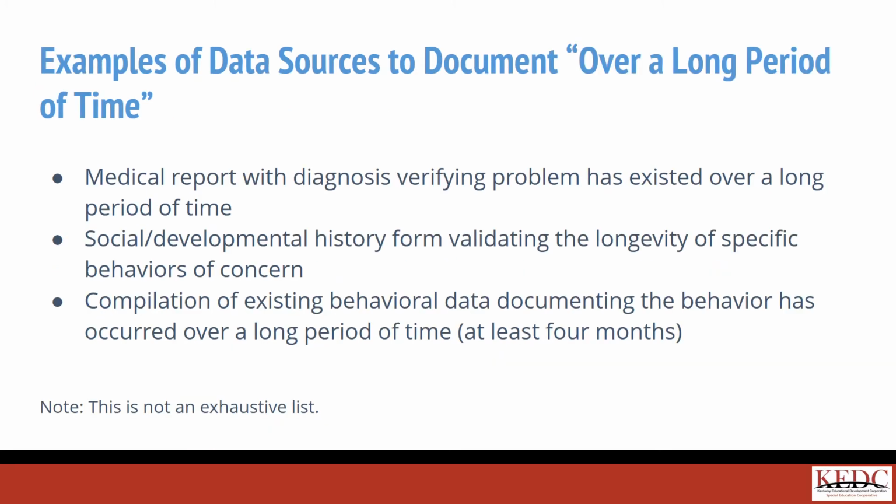Examples of data sources that may be considered when documenting that behavior has been present over a long period of time include medical reports, social developmental history form, and existing behavioral data. The data sources used to substantiate that behavior has been present over a long period of time should be noted in the supporting documentation section of the eligibility determination form.